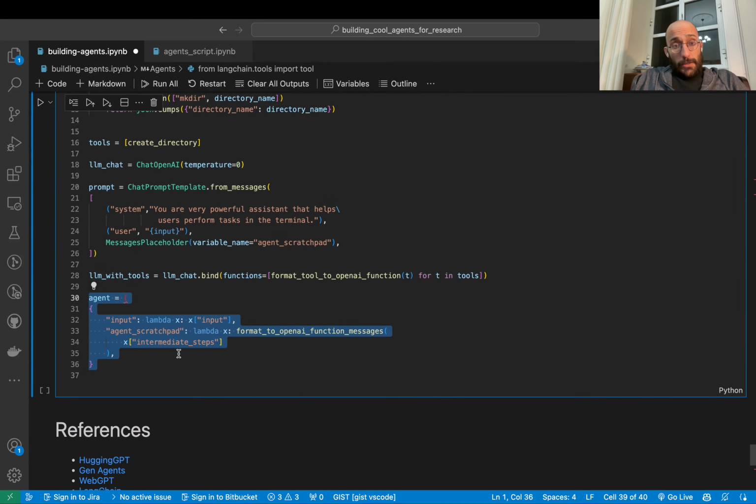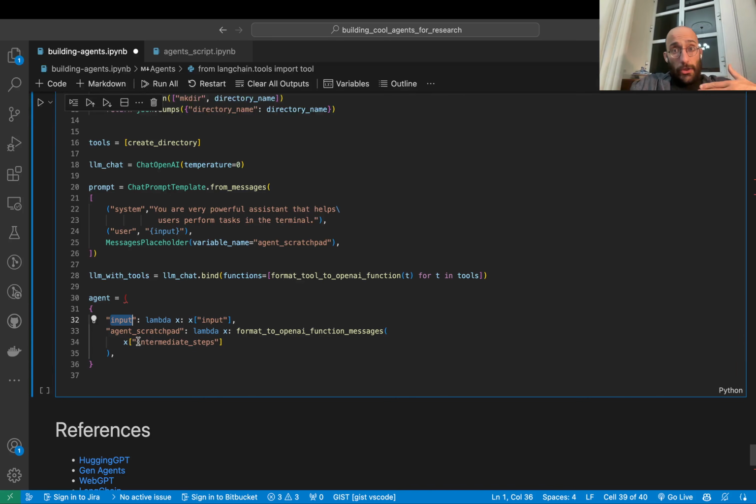Finally, we're going to create an agent. And an agent initially here will be a tuple containing a dictionary that has a description of what's going on with the inputs as they come to the agent, right? So the input, remember the input is called input because it's the variable defined in the chat prompt template, all right? And this lambda function here will just pass the input along, okay? Now, because the input to this agent will be a dictionary, we're accessing the input key in that dictionary.